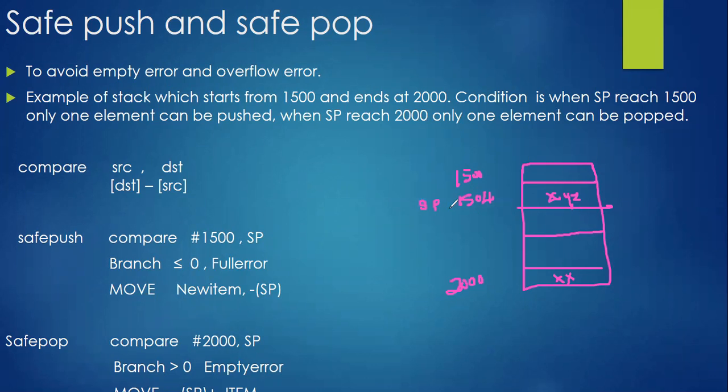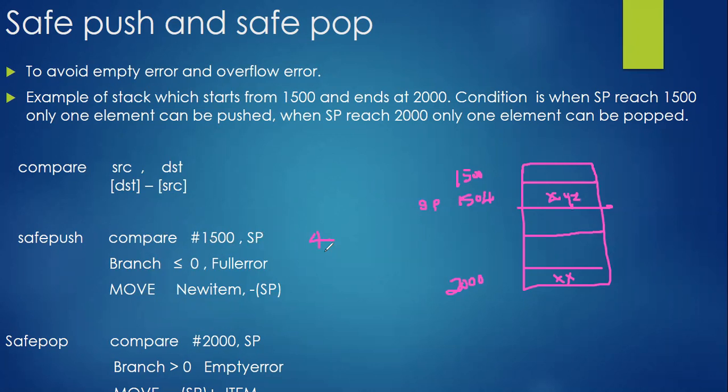What I need to do first is compare #1500, which is the topmost element of the stack, if I want to enter. Now the stack pointer is pointing to 1504. So we need to compare #1500 comma SP. What is the SP value? 1504 exactly. The compare return value will be destination minus source. What is the destination? 1504. What is the source? 1500. What is the difference we are getting? Plus 4 we are getting.